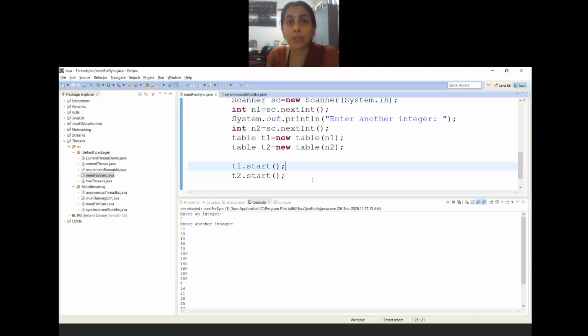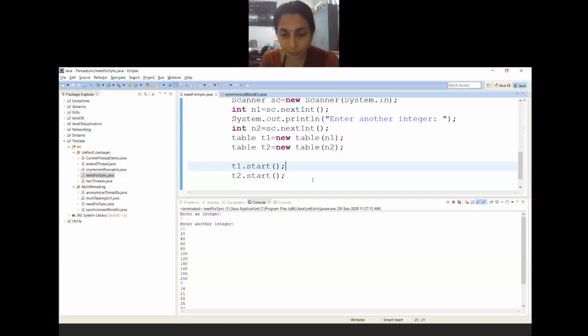Otherwise, if you make the run method itself synchronized, what is the point in multi-threading? Multi-threading is for parallelism. That parallelism goes off. If you don't want parallelism, then why use threads? Correct. So if you want to allow parallelism along with mutual exclusion whenever and wherever required, then your programming becomes much preferred. This is the idea behind the usage of synchronized.